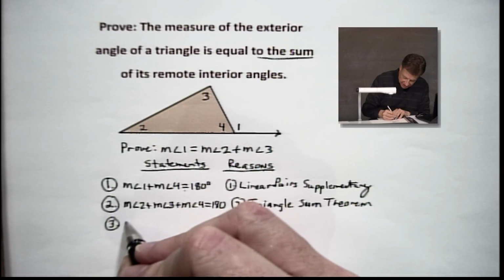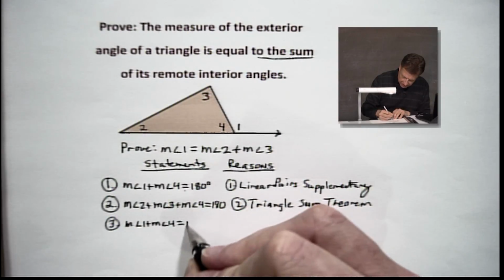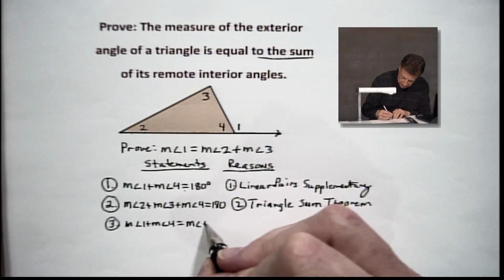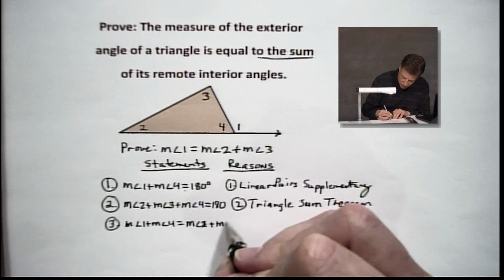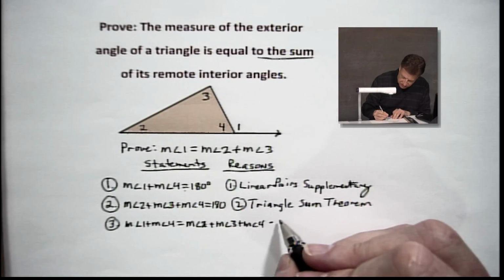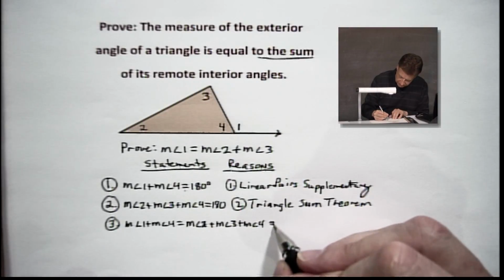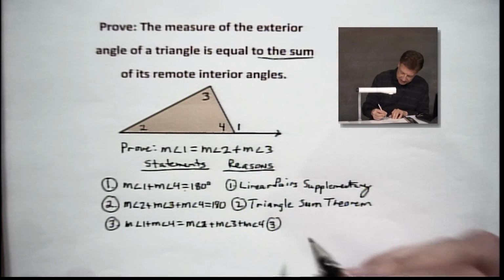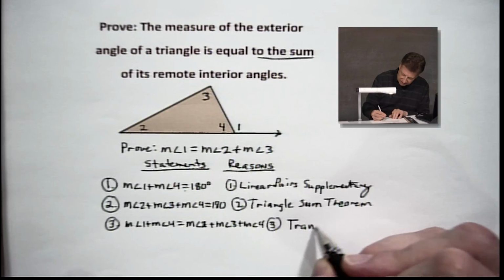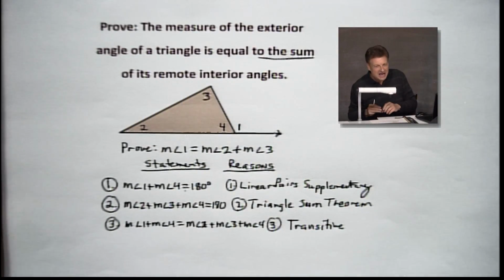So I'm going to say here, measure angle 1 plus measure angle 4 equals the measure of angle 2, plus measure angle 3 plus the measure of angle 4, because they're both equal to 180, right? Everybody agree? Of course you do. That's why you're watching the show. Now, put a transitive on there, and for those who like substitution, put a substitution on there too. That'll be fine.